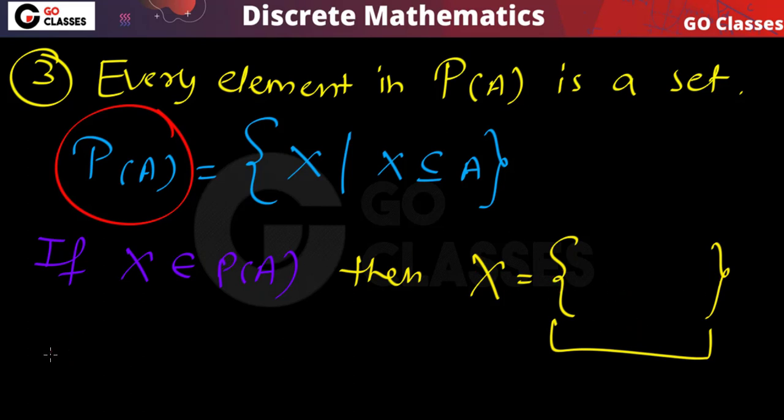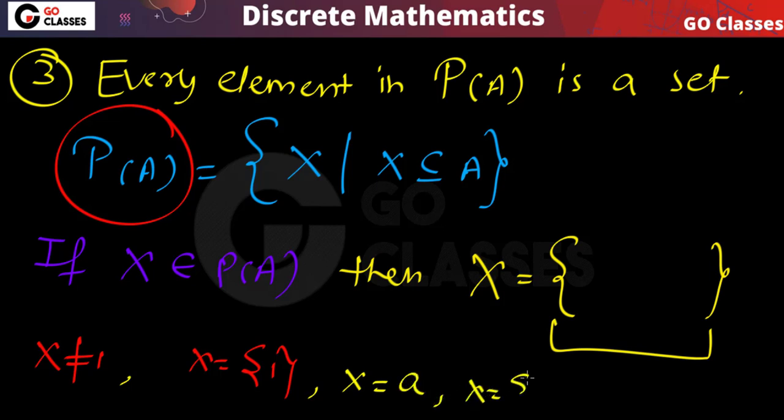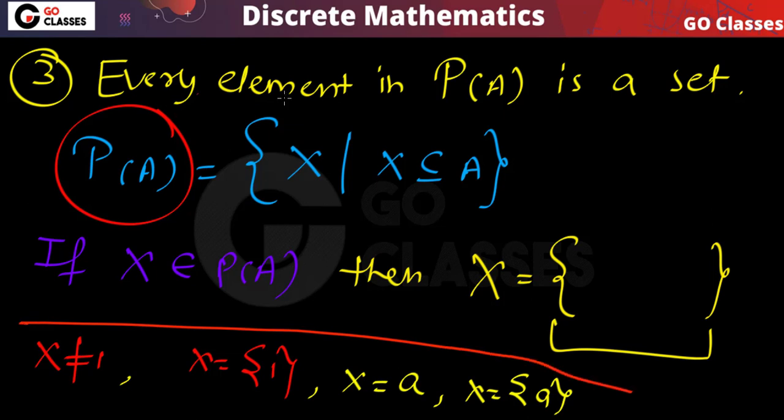Okay, for example, now you can say that X can never be 1. X can be this, X can be this because X must be a set. So X can never be this one, X will always be a set. Okay, so this is the idea. For example, X can never be 5, but the point is X must be a set. So every element in power set is basically a set.